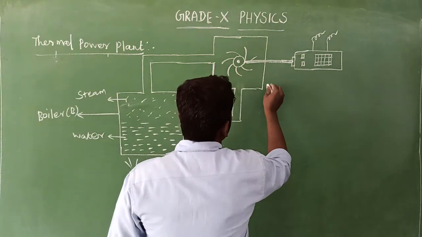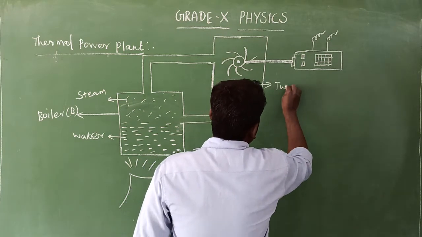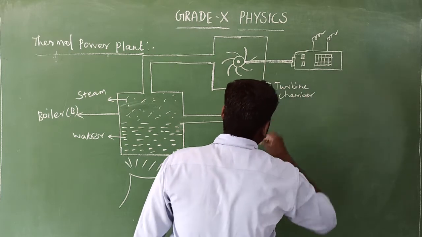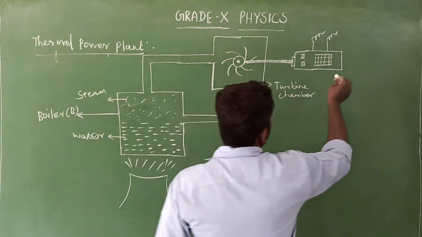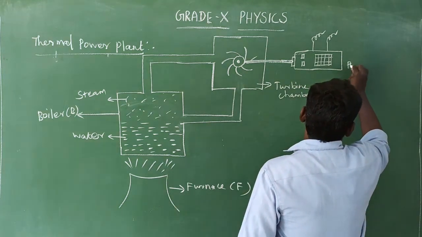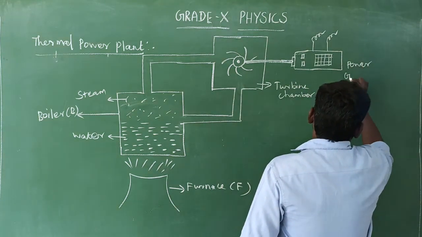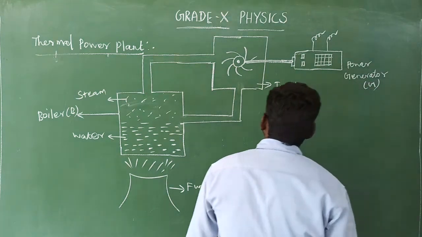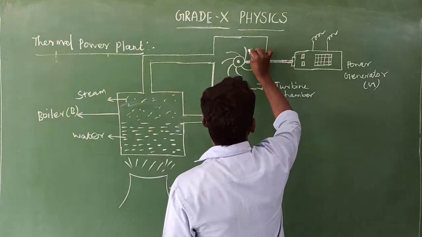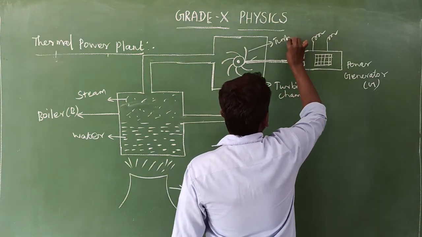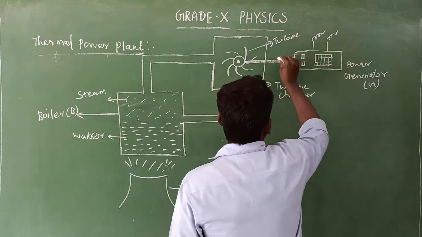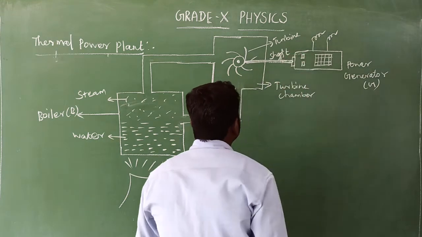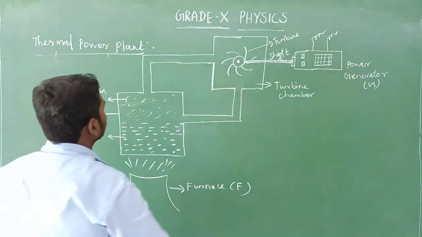Next, this is the turbine chamber. Next, this is the generator, the power generator, G. Then this is the turbine, that is the turbine, and this is the shaft, this rod is the shaft rod.